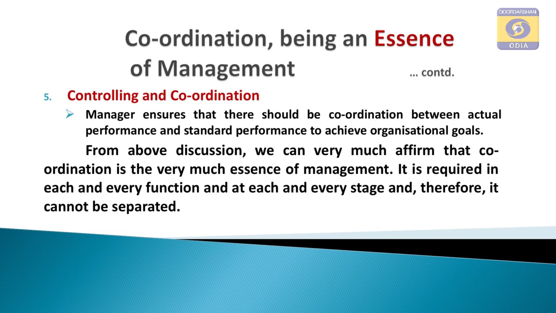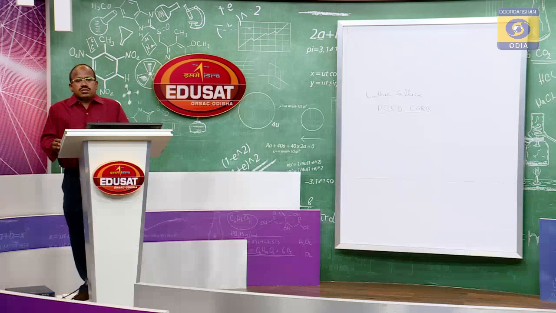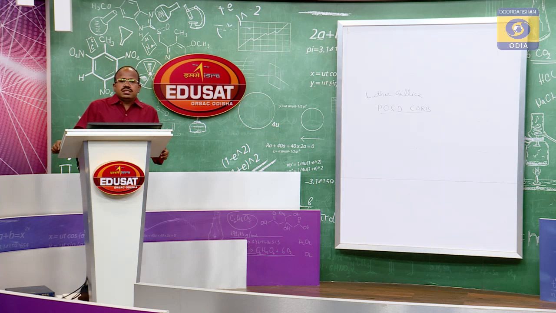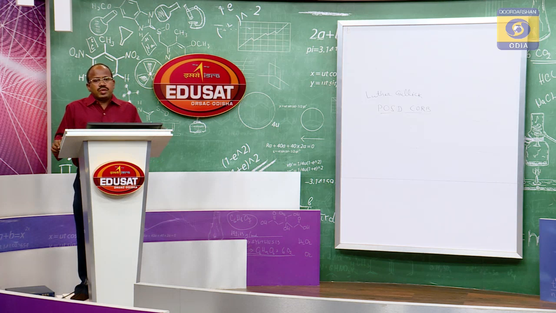From the above discussion, we can say that coordination is the essence of management. It is not a separate function of management. So, we have seen that there are 5 different functions of management: planning, organizing, staffing, directing and controlling, and coordination is the essence of management which is required in all the levels.